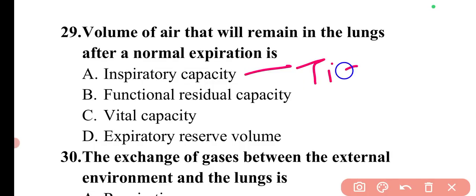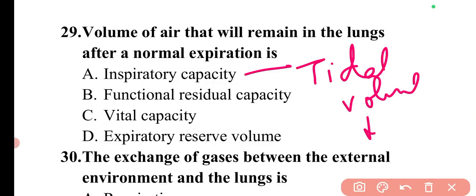Then there is one term like tidal volume. What is tidal volume? The tidal volume is simply the quantity of air that can be moved into and out of the lungs during a normal breath. So that is the tidal volume.